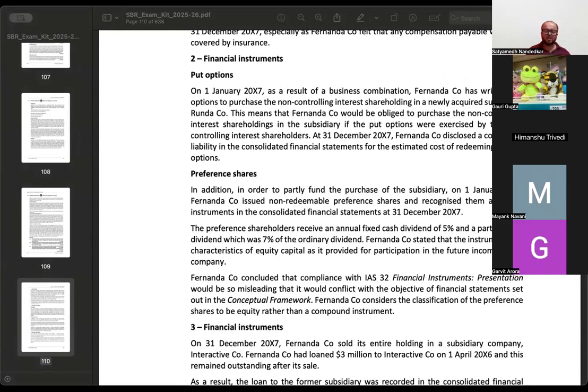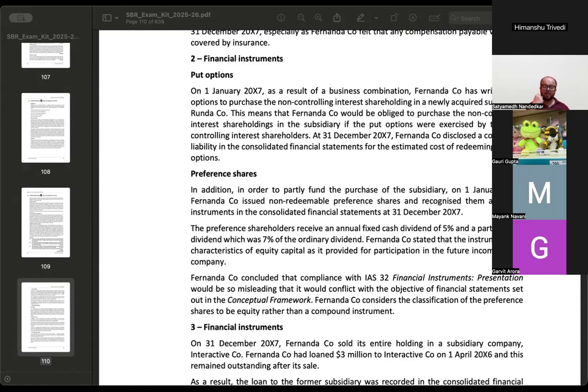हमने क्लास में किया है, which is why I am asking. See, company is not the buyer of put option. Company has written the put option, which means I am an 80% shareholder in the company and Garvit is a 20% shareholder in the company. Garvit को मैंने put option दिया है कि listen, 6 months from now, you have the option to sell the shares to me. So Garvit has an option after 6 months to sell the shares to me at a fixed price. If he decides to exercise the option, I have to fulfill.